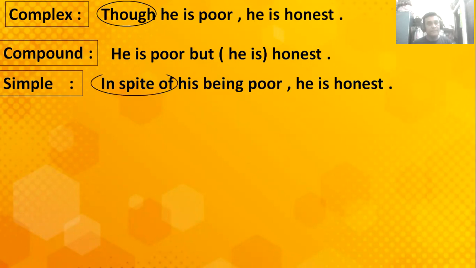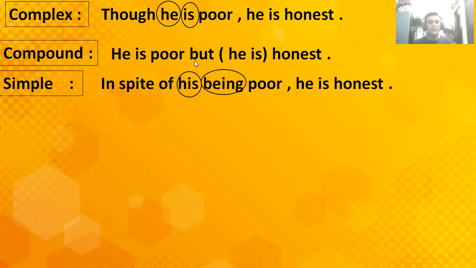So for though here, in spite of; he, his, the possessive case of he, comes here, then the be verb for being comes here. You know, am, is, are, was. Instead of am, is, are, was, or were, you have to put being here. But in spite of have, has, had, you have to put having in a simple sentence.